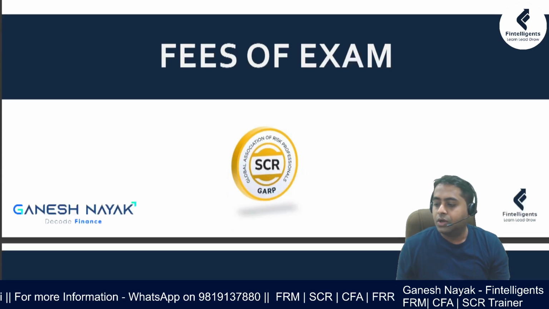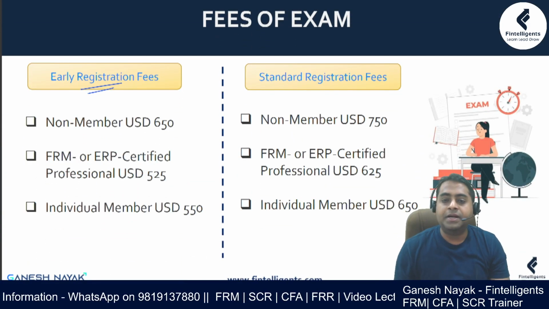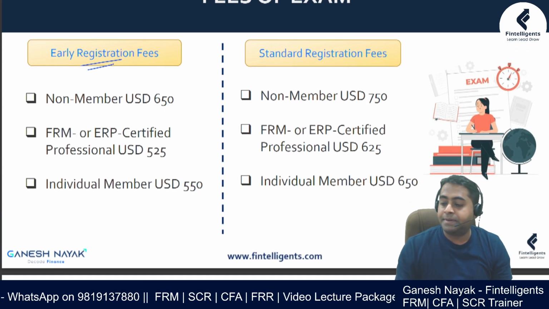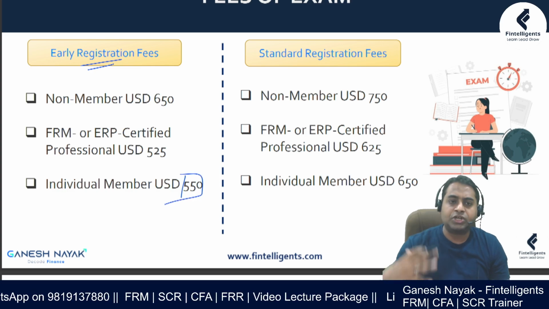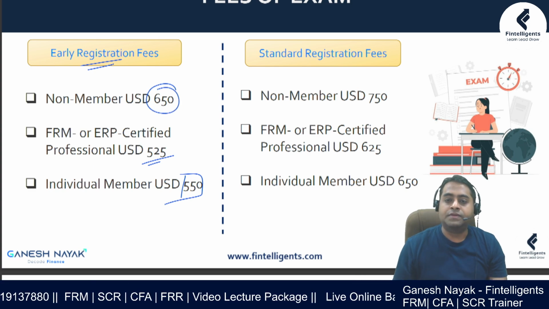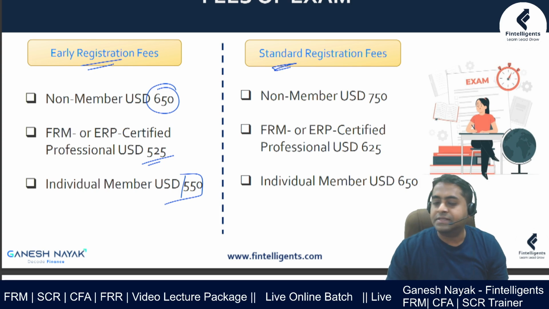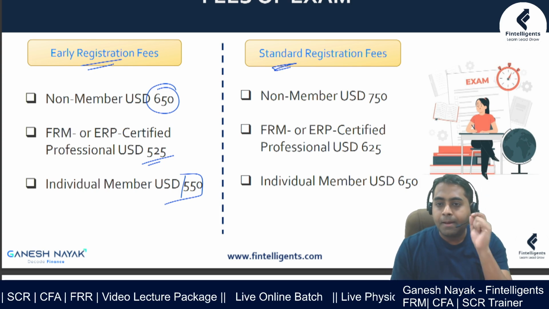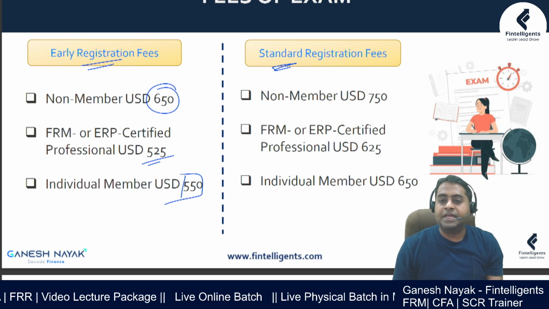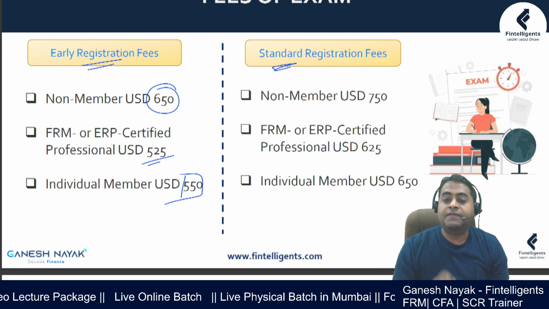The fees of the FRM SCR exam: if you do an early bird registration, as an individual member the price is around $550. If you're a charter holder, it goes down by 25. But if you're an outsider, it goes to around 650. Then there's going to be a $100 jump for the standard fee. This is for April 2024, but for October the change can happen. So please be wary of that, and if there is any impact on the pricing, always check the institute website.